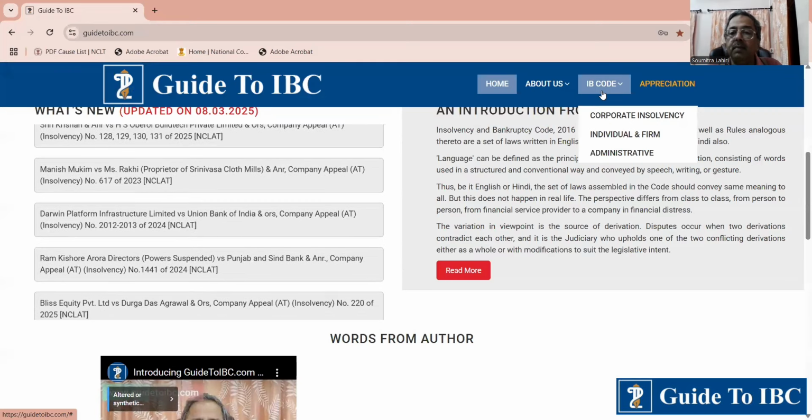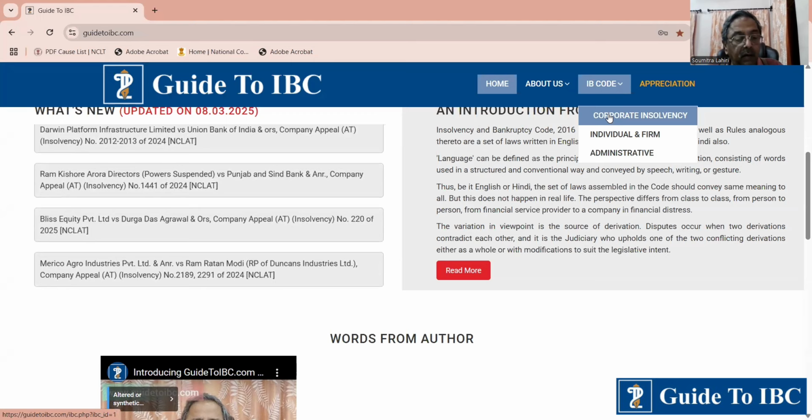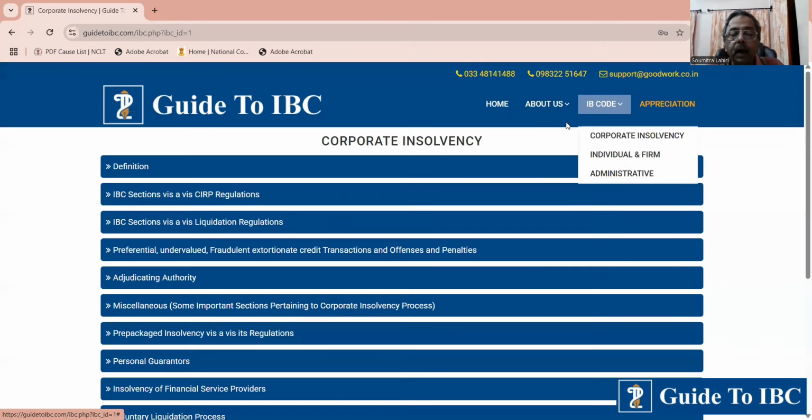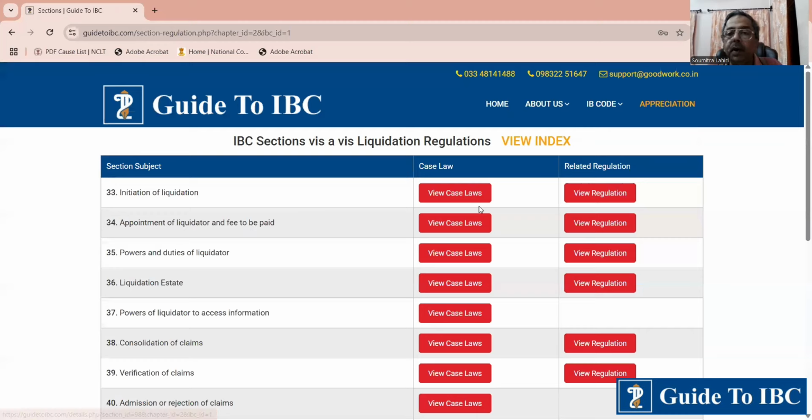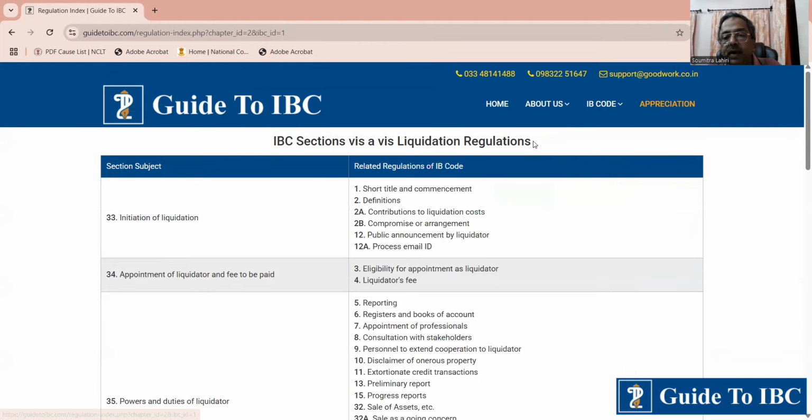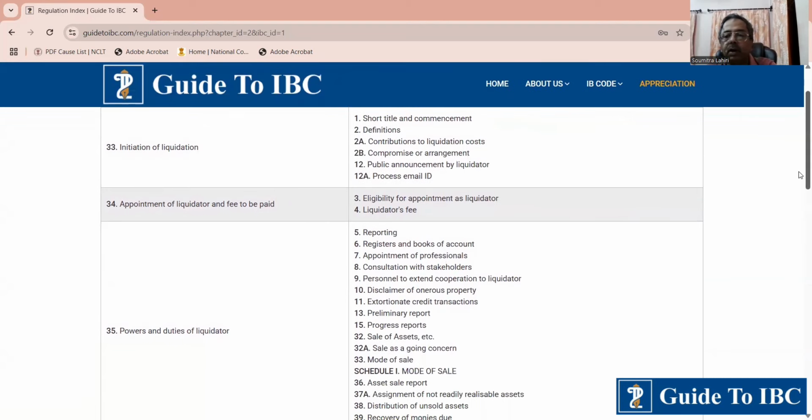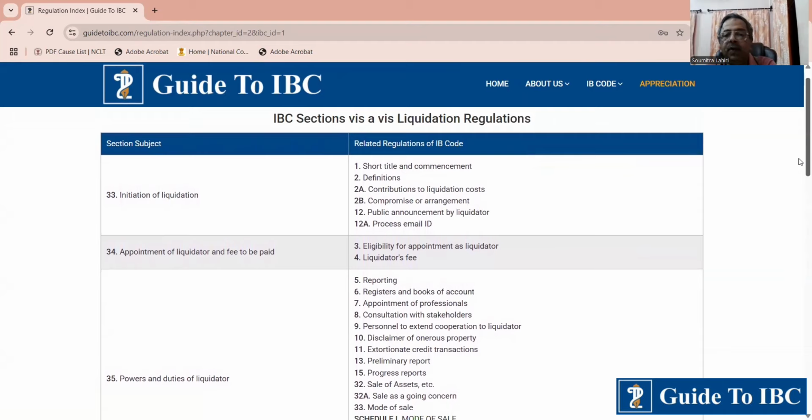We select Insolvency Bankruptcy Code, select Corporate Insolvency. Now, in Corporate Insolvency, we come to Liquidation Regulations. Before you come in, how do you find out where is the topic, where is Schedule 1? See the View Index. If you go into View Index, it's a kind of a box, a table. We have tried to match sections and regulations, correlate them. As I had mentioned earlier, this may not be 100% accurate.